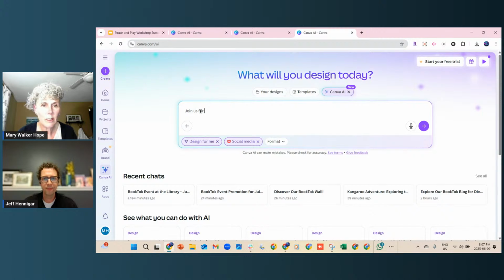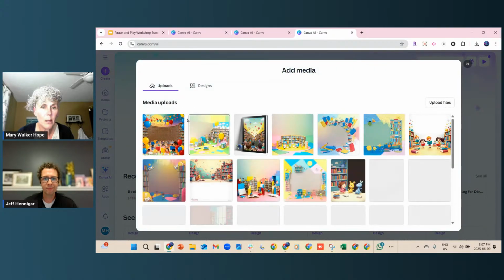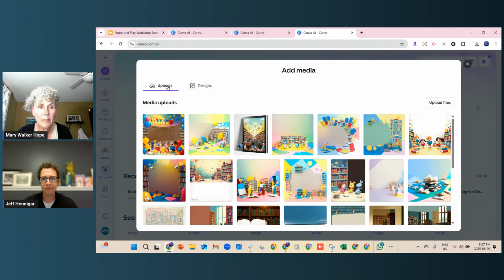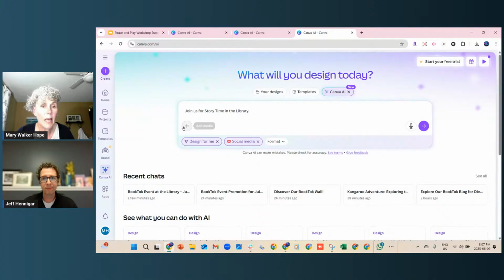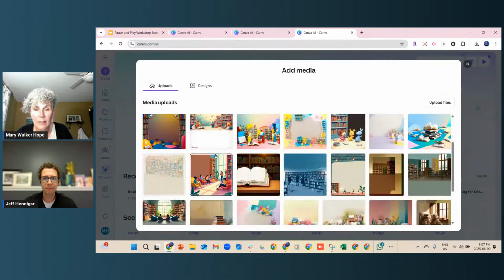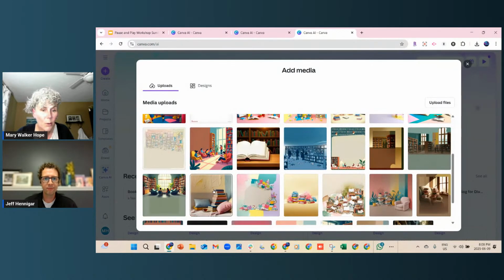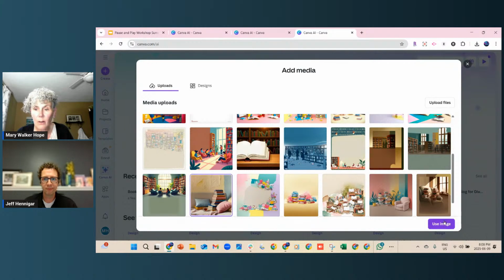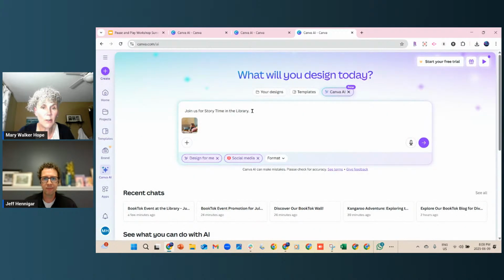I'll just say join us for story time in the library. And I want to do, I could actually pick my media. So I'm going to go back out and show you that. This plus is that I can add media already that's been made. So I can come in and have what looks like what I would like the library to look like. So maybe I like this one down here. I'll use this image. And so I know it's going to use that.